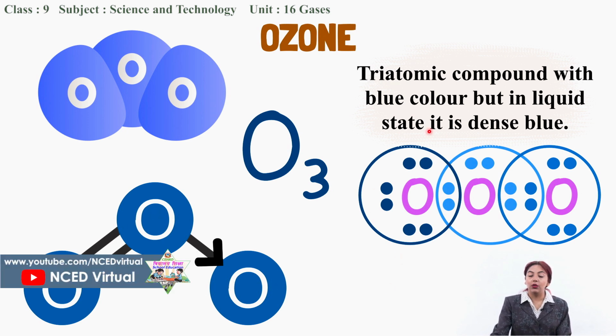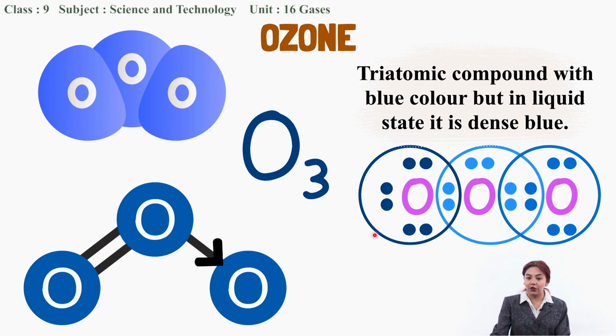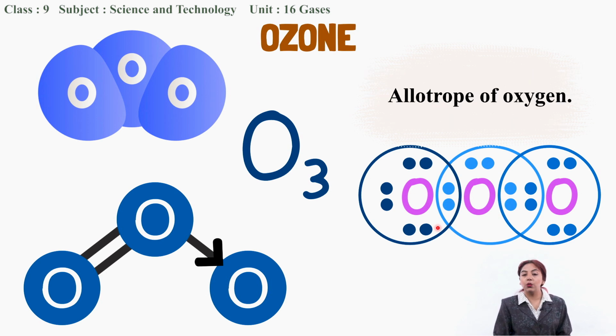And to this one oxygen atom, this middle oxygen atom has given its 2 electrons from its outermost orbit. So that's why we have indicated it by the coordinate covalent bond over here. So this is how an ozone molecule stays in a gaseous state. So ozone is also an allotrope of oxygen.